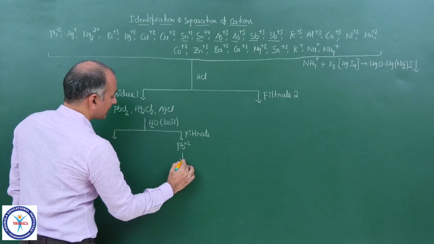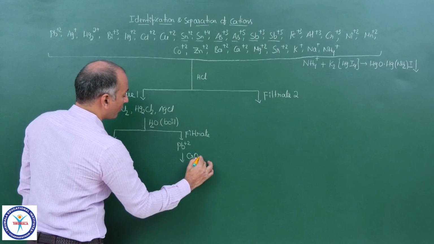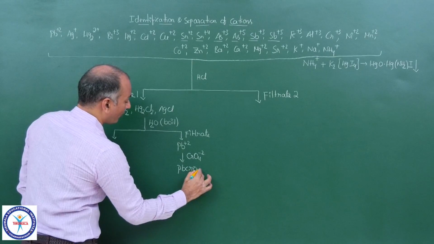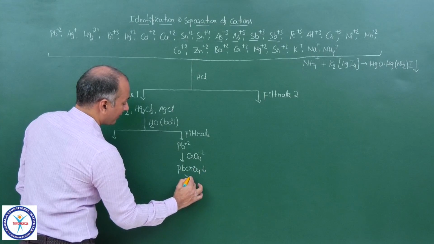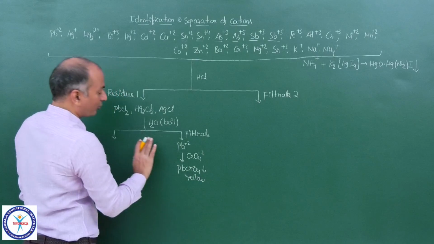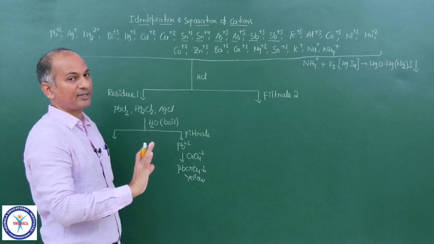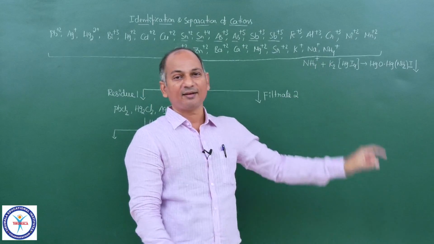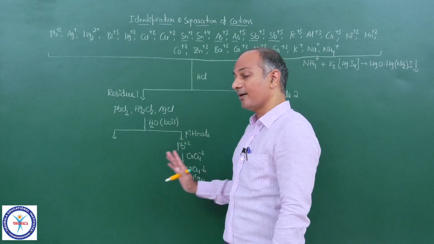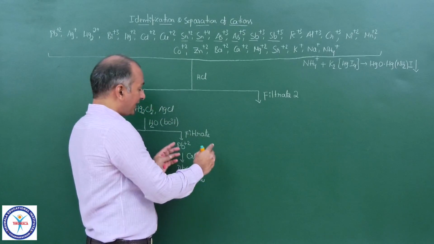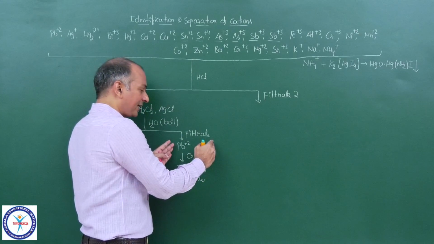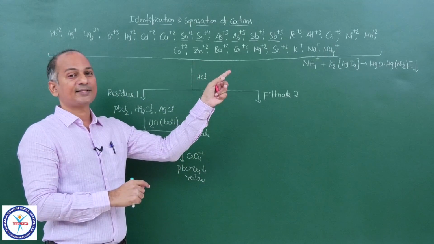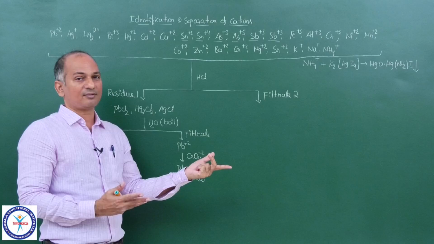And to this Pb+2, if you add CrO4 2-, you will get PbCrO4, which is yellow in color. So Pb+2 is both separated and identified. Now it is complete. NH4+ is already over, with Nessler's reagent we did that. And you see now Pb+2 is separated, and very clearly the filtrate which you got does not contain any other cation except Pb+2. That is what separation is.